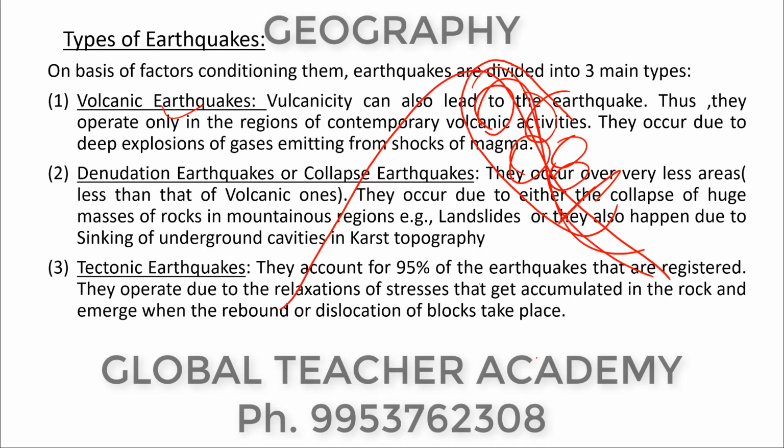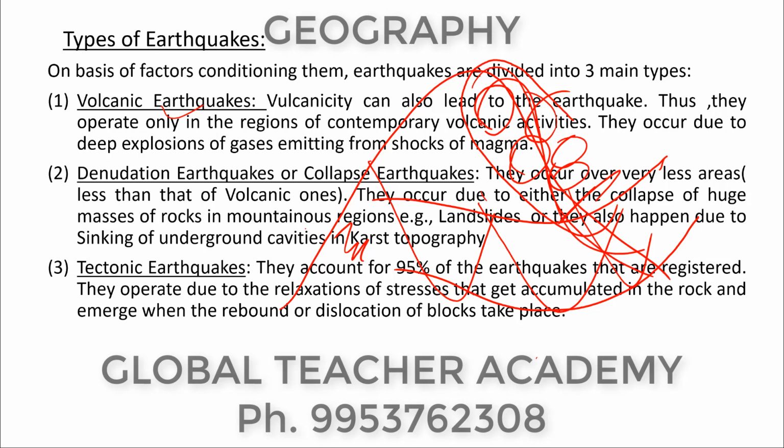Another reason is the sinking of underground caves. We have studied karst topography, and in that there are caves. These caves can sink under a huge superincumbent load, and this can lead to short tremors. So this is another type of condition which leads to what we call the denudational earthquake, all right.